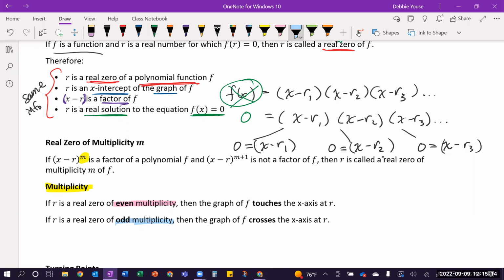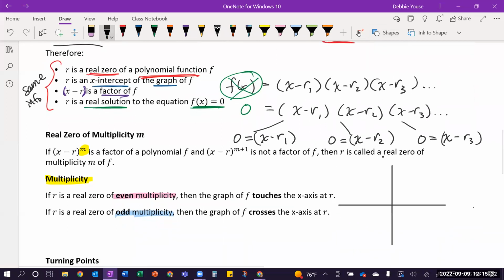interacts with the x-axis. Does it touch it and pass through, or does it touch it and not pass through, excuse me, or does it cross through? And so what that means is, let's say hypothetically, I've got some axes here, and I have real 0, r1, which leads to an x-intercept on the graph, and I have real 0, r2, which again leads to an x-intercept on the graph. So I've got a point here and here that are my x-intercepts at r1 and r2.